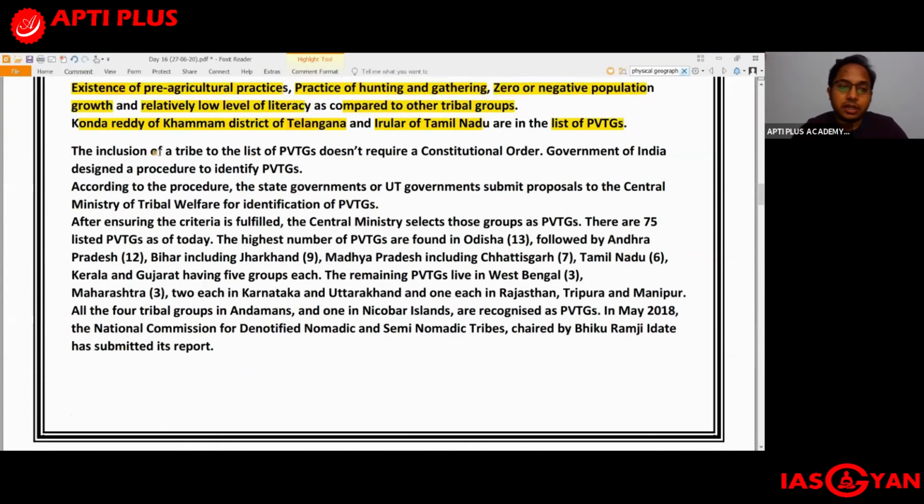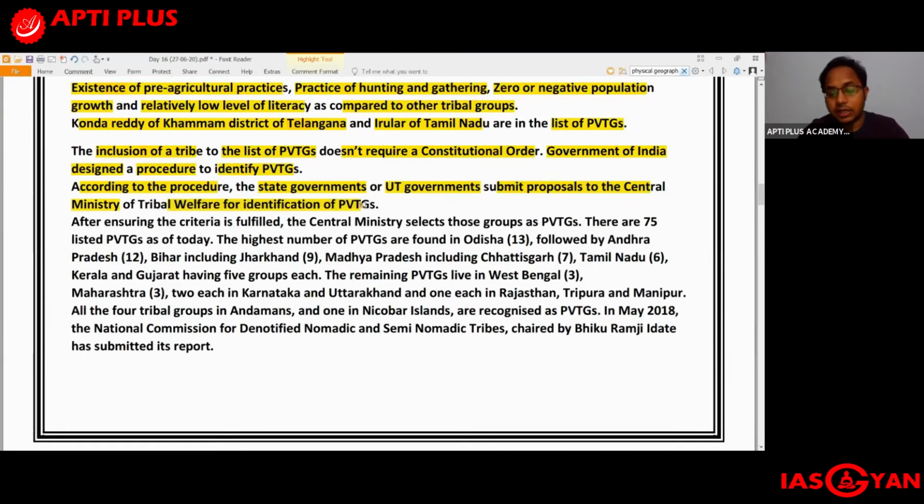Now, when a particular tribe is included amongst the PVTGs, it does not require a constitutional order. The inclusion of a tribe in the list of PVTGs does not require a constitutional order. The government of India designed a procedure to identify the PVTGs. According to the procedure, the state government or the union territory government is supposed to submit proposals to the Central Ministry of Tribal Welfare for identification of PVTGs.